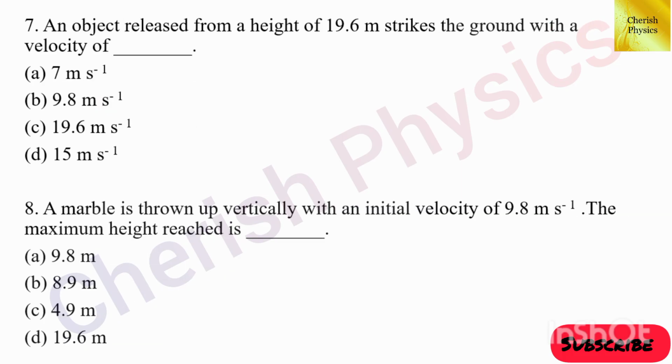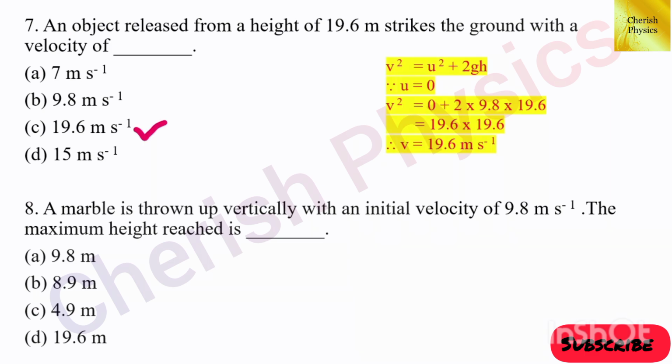Seventh question, an object released from a height of 19.6 meter strikes the ground with a velocity of dash. The answer is 19.6 meter per second. For this question, we can use the equations of motion, equation v squared equal to u squared plus 2gh. By substituting the values, we can easily get the answer.